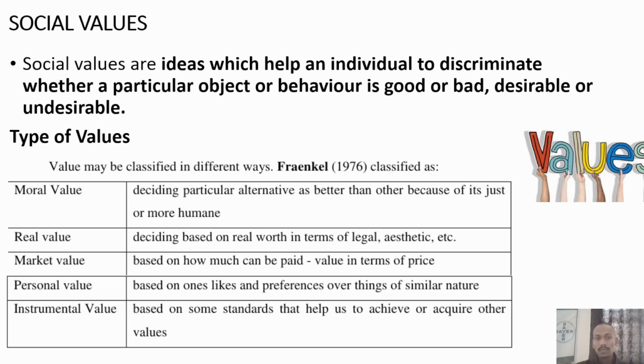Then real value. This helps in deciding value based on the real worth of items in terms of legal or aesthetic worth. Then market value, based on how much a thing can help you get paid, or value in terms of price. Personal value is based on how much one person likes or prefers one thing over another of similar nature.